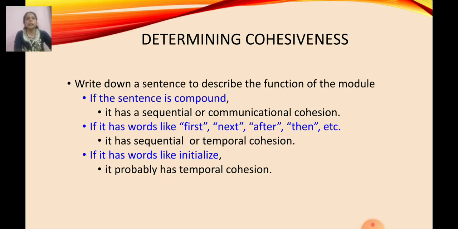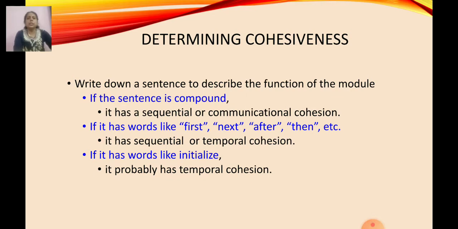Write down a sentence to describe the function of a module. If the sentence is compound, it has sequential or communicational cohesion. Okay, if it is a single sentence, then we know it is functional cohesion. If we describe the function in a compound statement, then it may be sequential or communicational cohesion.